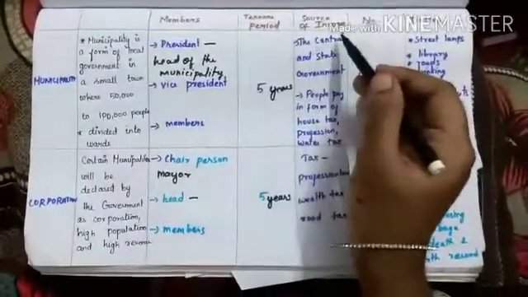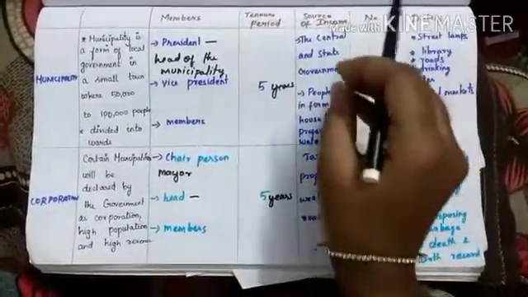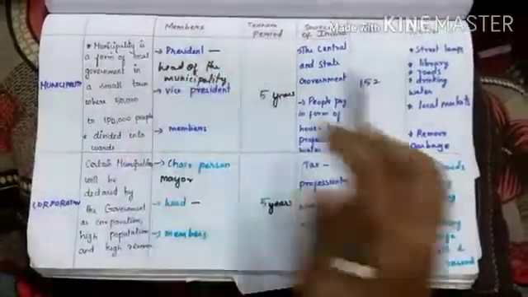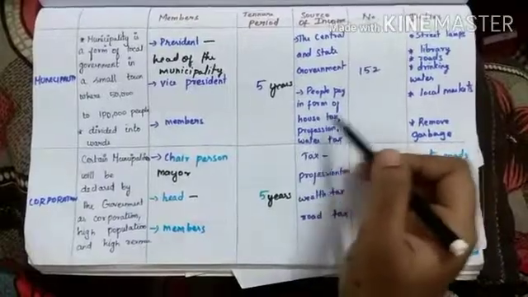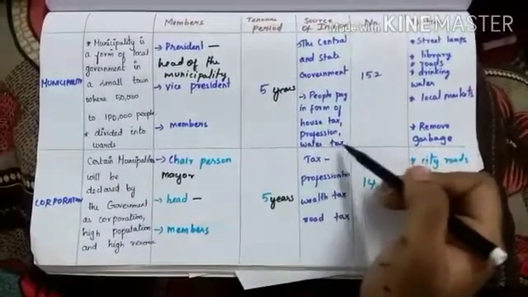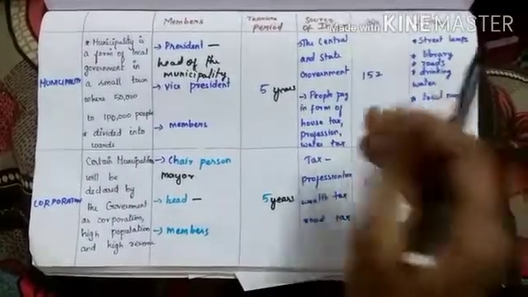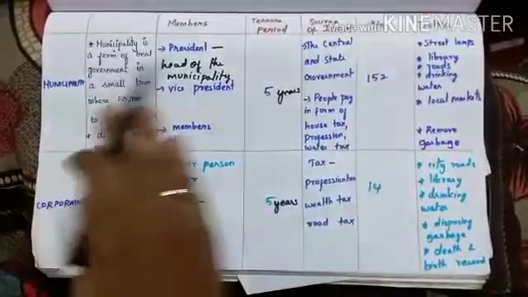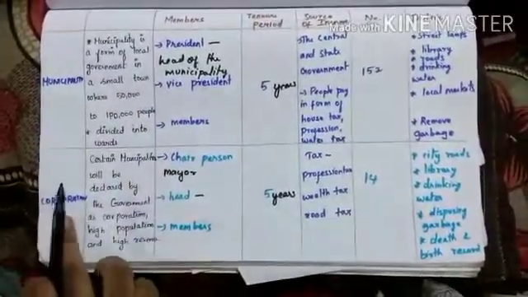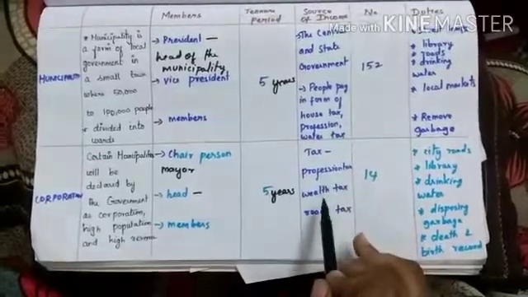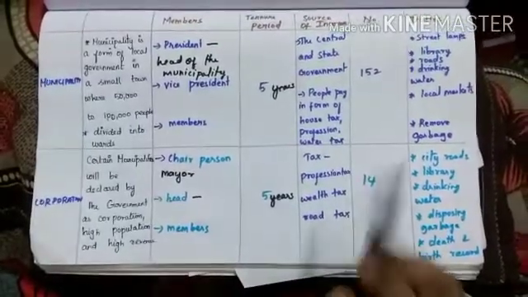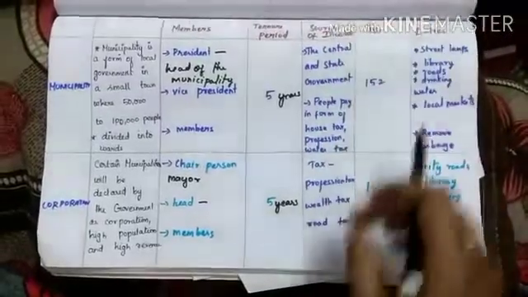Now we are going to discuss the source of income of both municipality and corporation. The state and the central government will provide money to the municipality. Money paid by people in the form of house tax, professional tax and water tax will also be given to the municipality. For corporation, the tax we pay in the form of professional tax, wealth tax and road tax will be the source of income.